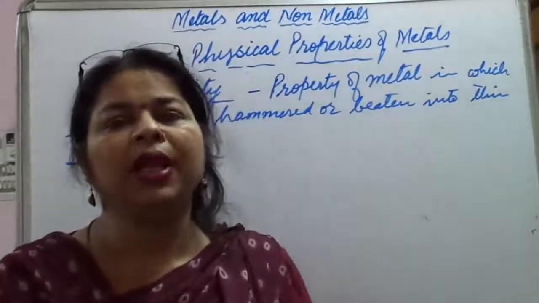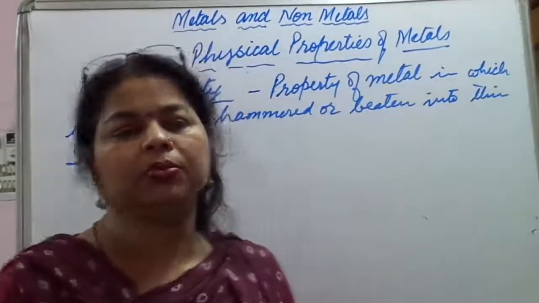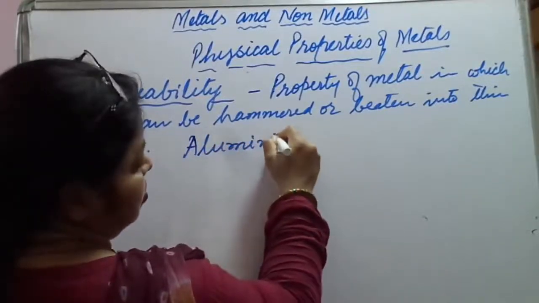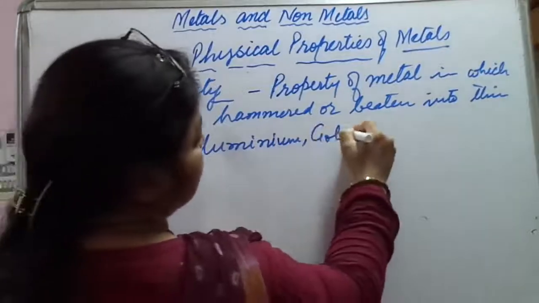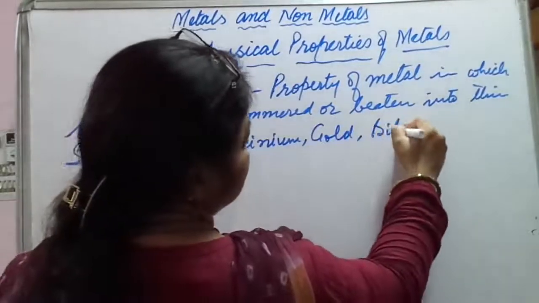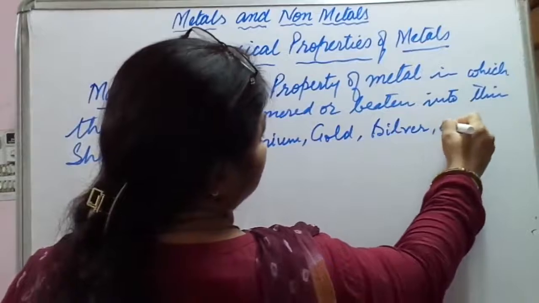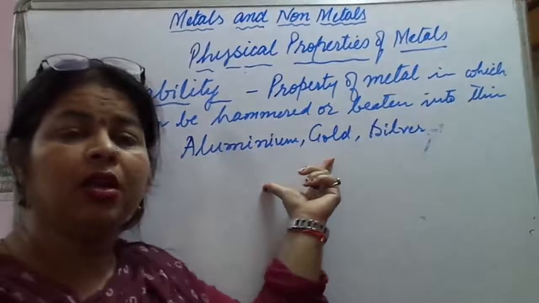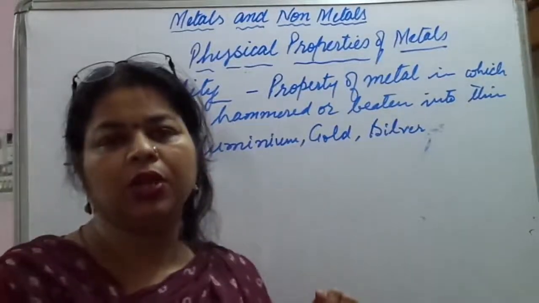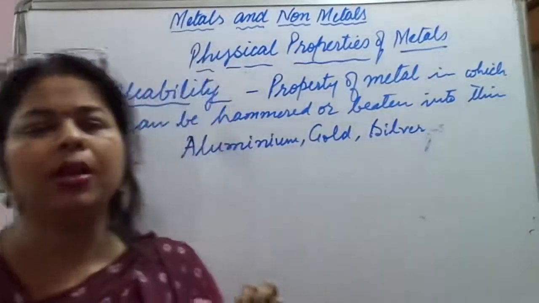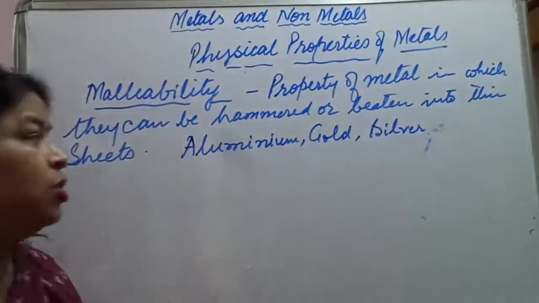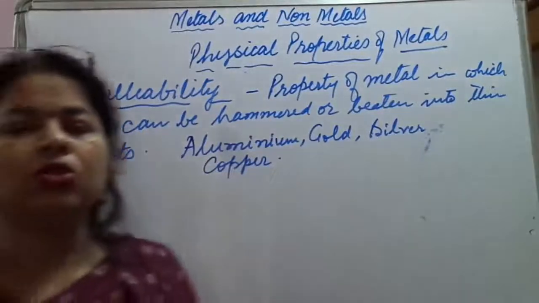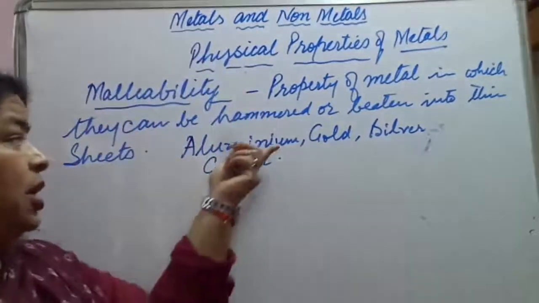So this property of a metal in which they can be hammered or beaten into thin sheets is called malleability. Aluminium, gold, silver are some examples which can be categorized in the most malleable metals category. Copper is also there.